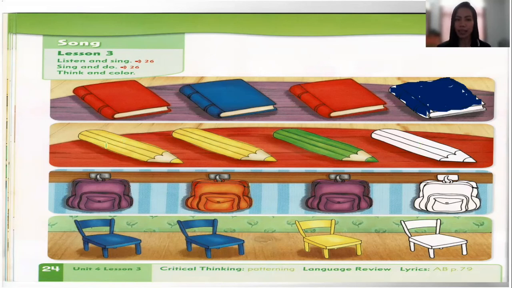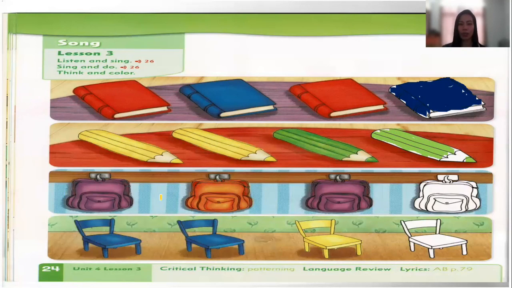And the first color is color yellow. The second color is also color yellow. The third color is color green. So the fourth color will be, is it color yellow or color green? Okay, so we will use the green for the fourth color. Use the green one for the fourth color. Since we have yellow, we have green, and of course, the last will be color green as well.